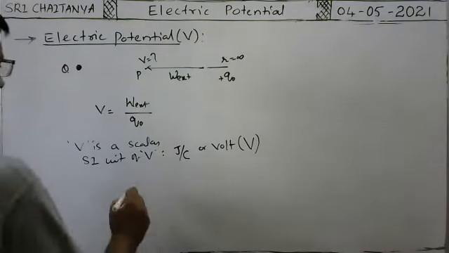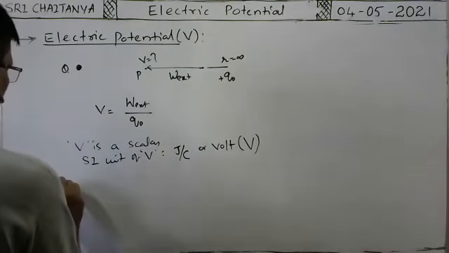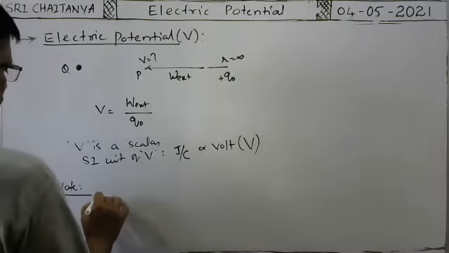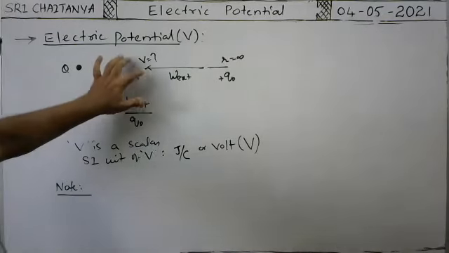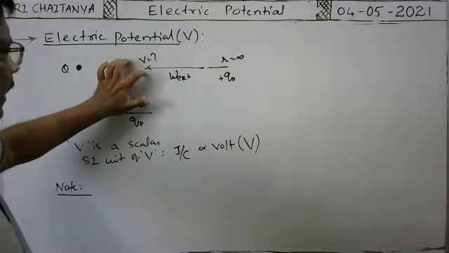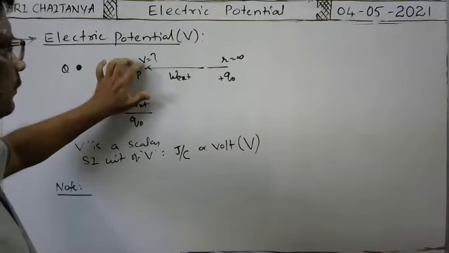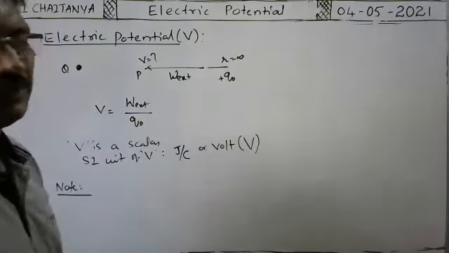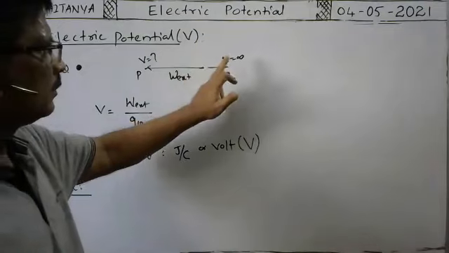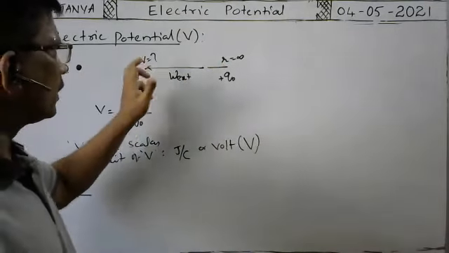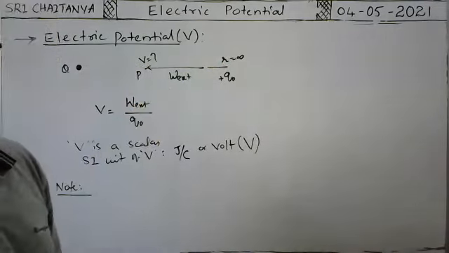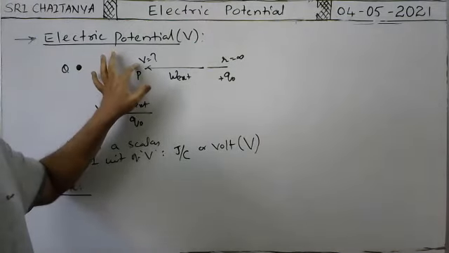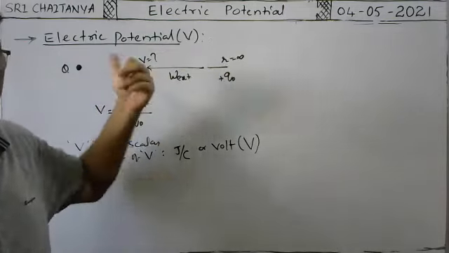Suppose in the electric field, at some point, the electric potential is V. Then to bring a Q naught charge from infinity to this point, what is the work to be done?